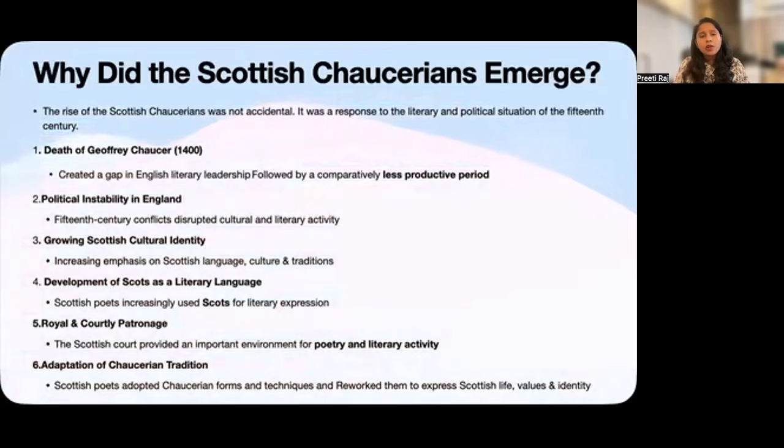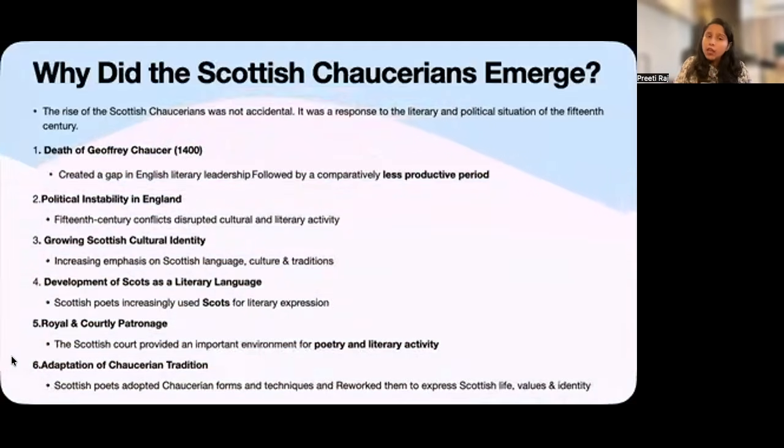Scotland, however, was developing in a somewhat different direction. There was growing awareness of Scottish cultural identity, including an increase in the appreciation of Scottish language, traditions, and national distinctiveness. Another important feature is the development of Scots as a literary language. Scottish poets increasingly demonstrated that Scots could be used for sophisticated and accomplished literary expression. Now, this helped strengthen the development of a distinct Scottish literary tradition.